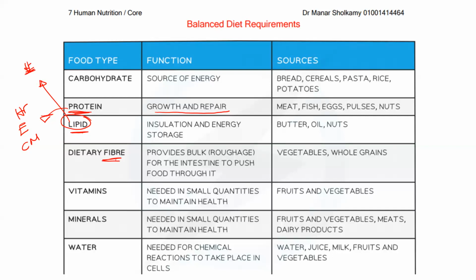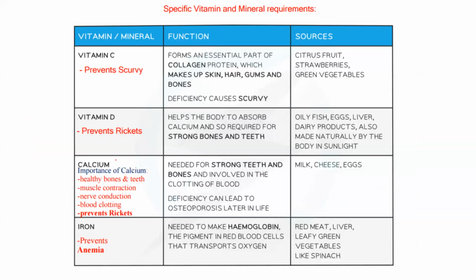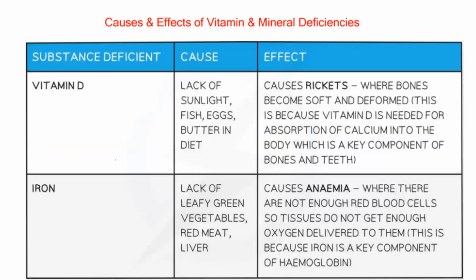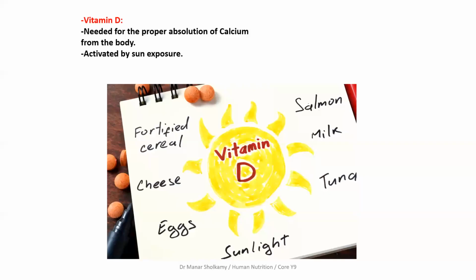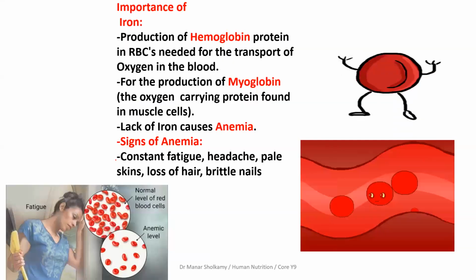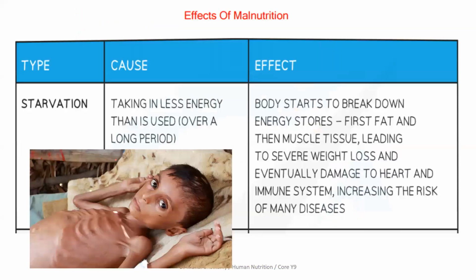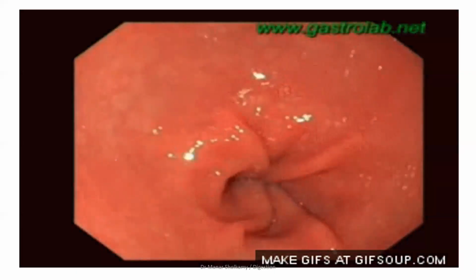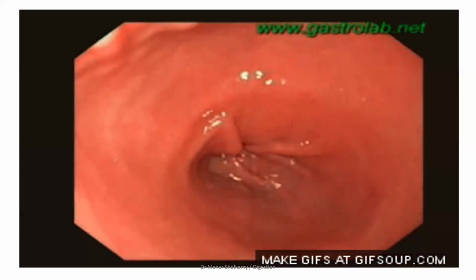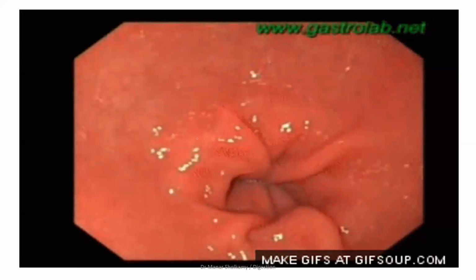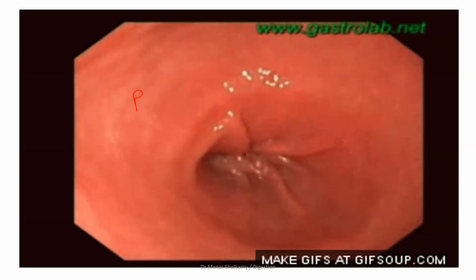Now, fiber. Fiber is a very important story. What is fiber anyway? It is the undigestible part in the plant, the cell wall. Exactly. This is fiber. And even though it is not digested, why is fiber very important? It adds bulk to food, and when your food is bulky, this will encourage what? Prevents constipation. Peristalsis. Very good. It will prevent constipation, like your friend here, and it will encourage peristalsis, like what you see here.